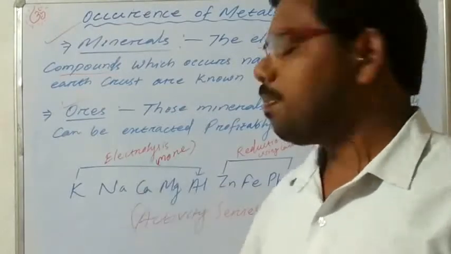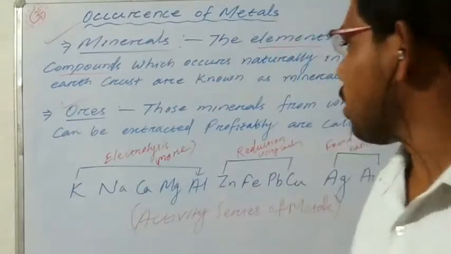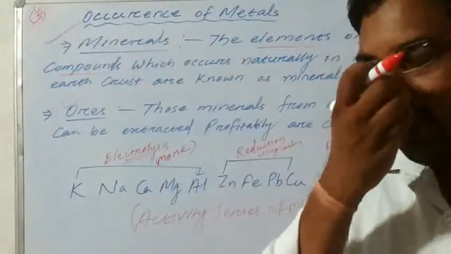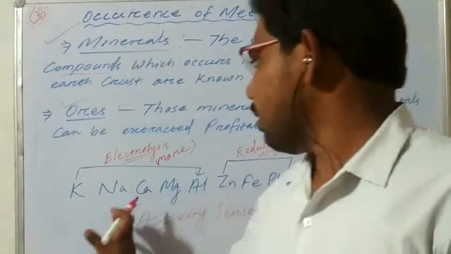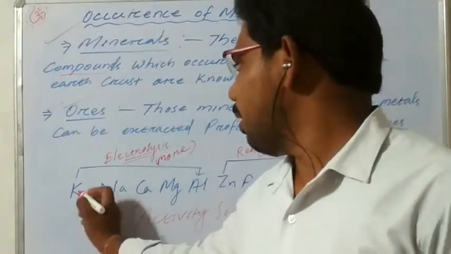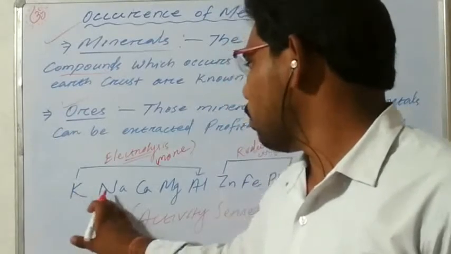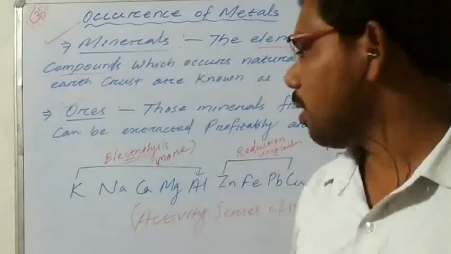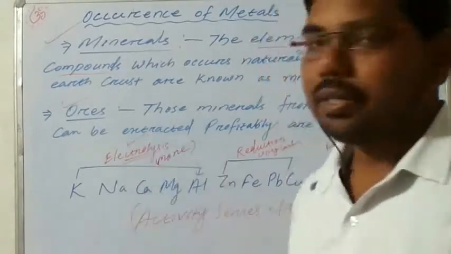And these metals can be extracted by the process of electrolysis. Which process do we use to separate these metals? By the process of electrolysis. Details we have to study later. First remember these five metals: potassium, sodium, calcium, magnesium, and aluminium. These five metals we separate by the process of electrolysis.